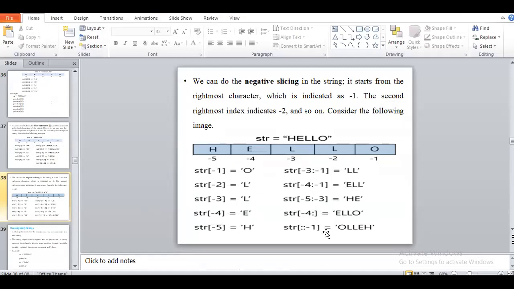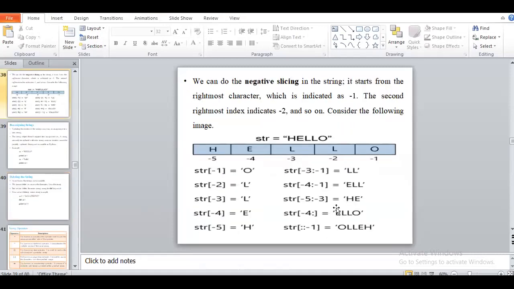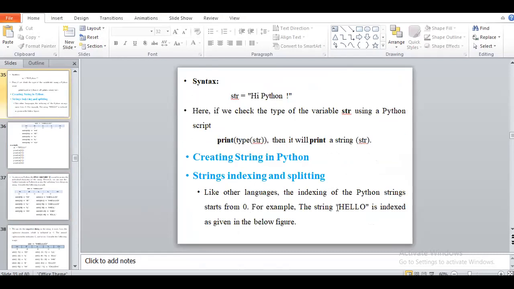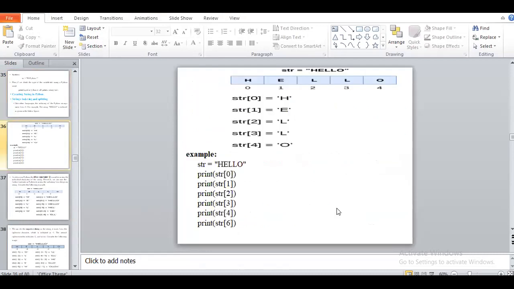Many operations are there regarding negative slicing. Okay, so does everyone understand these two operations, indexing and slicing? Indexing and splitting, we call it slicing operation. So all of you understood this? Yes, ma'am.